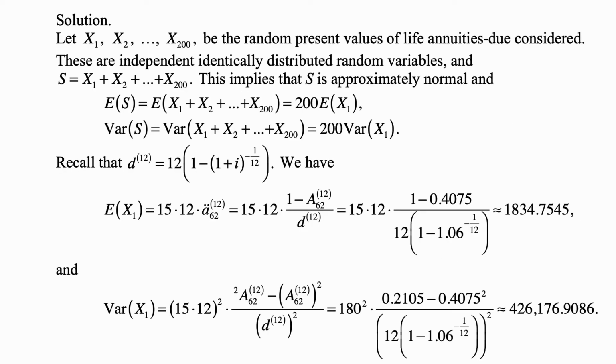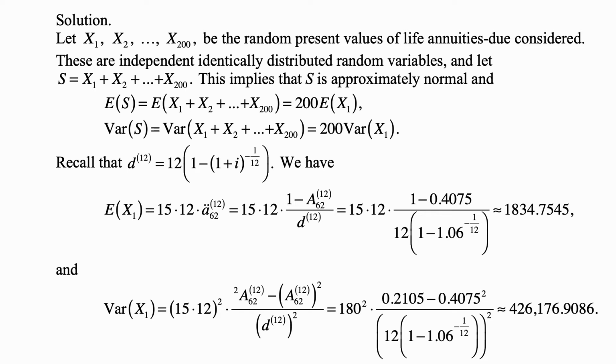And here's the solution. Let x1 through x200 be the random present values of life annuities due considered. These are independent, identically distributed random variables, and we let S be the sum of these 200 random variables. This implies that S is approximately normal, and the expected value of S is the sum of their expected values, which is equal to 200 times E of x1. And then the variance of S, because they're independent, is the sum of variances, so it's 200 times the variance of x1.